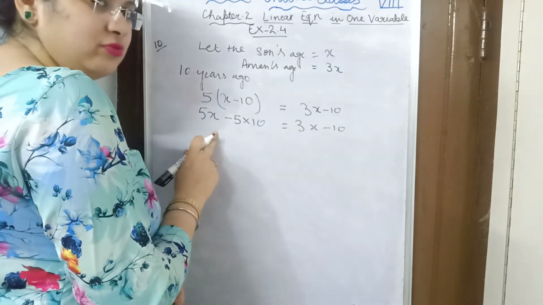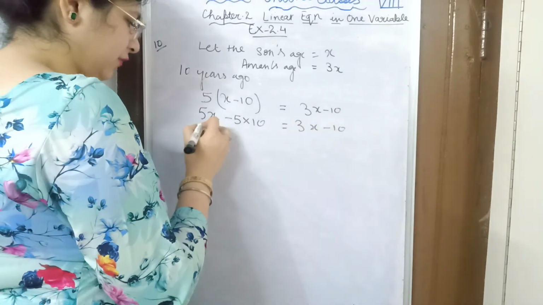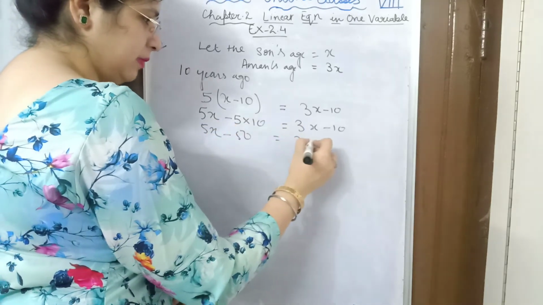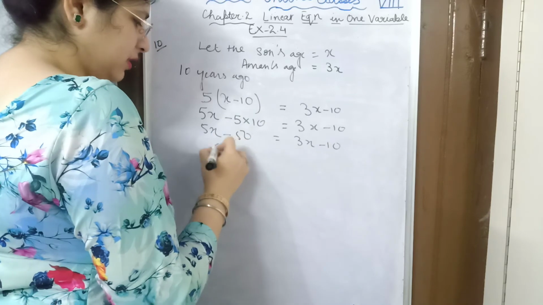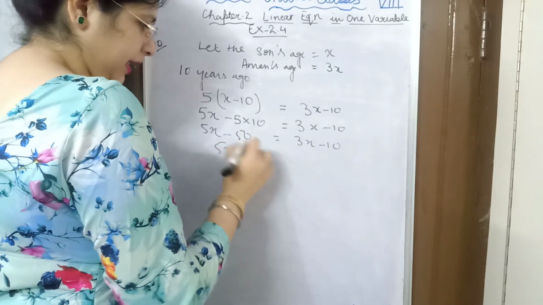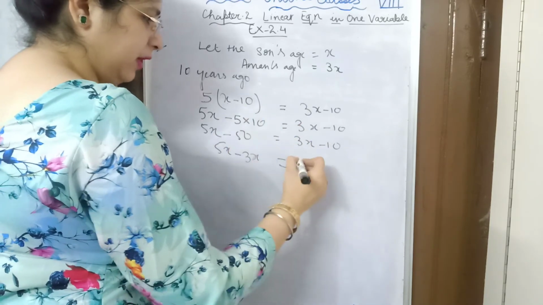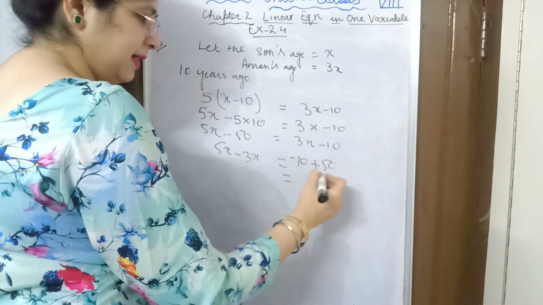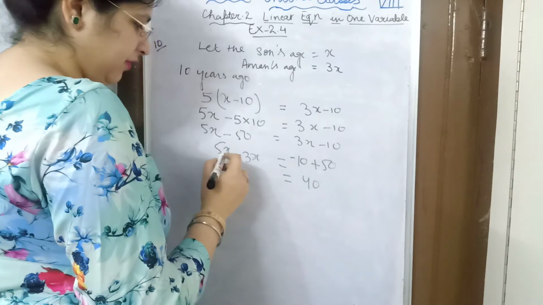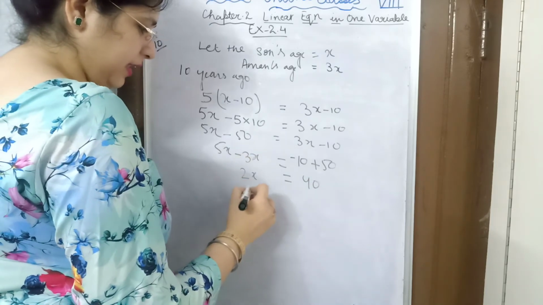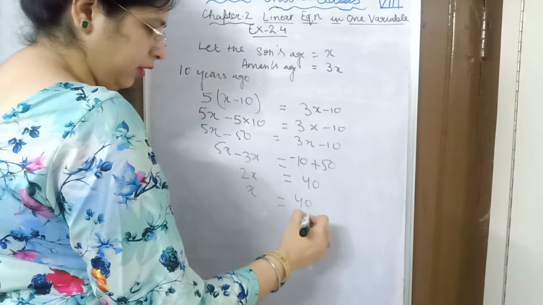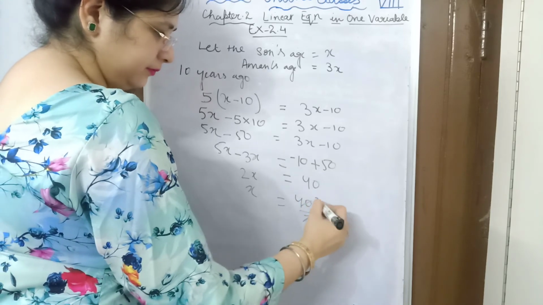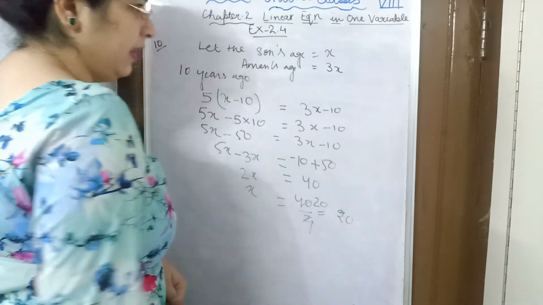Bring all the x terms together and their numerals together. 5x minus 50 is equal to 3x minus 10. x comes to this side and numerals go to the other side. Minus 50 becomes plus 50, so minus 10 plus 50 is equal to 40, and 5x minus 3x is equal to 2x. So x is equal to 40 upon 2, that is 20. So the value of x is 20.